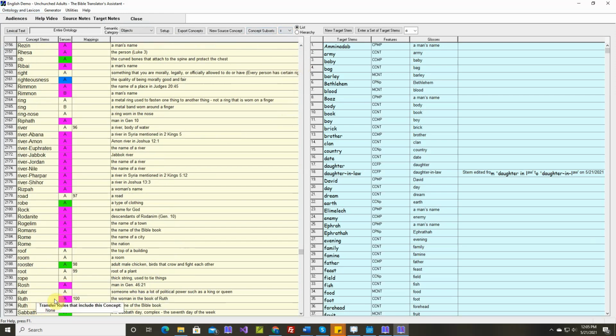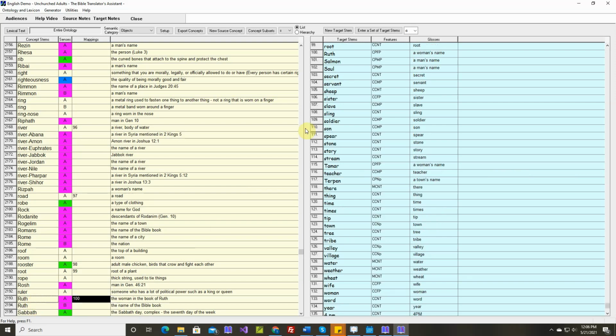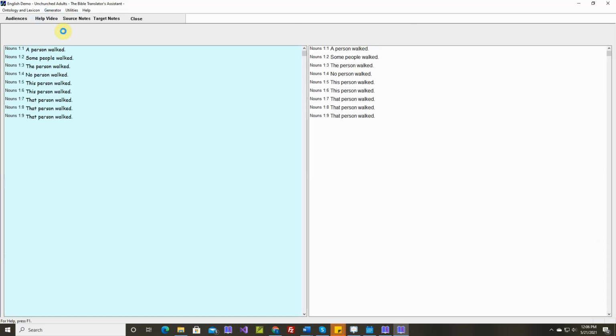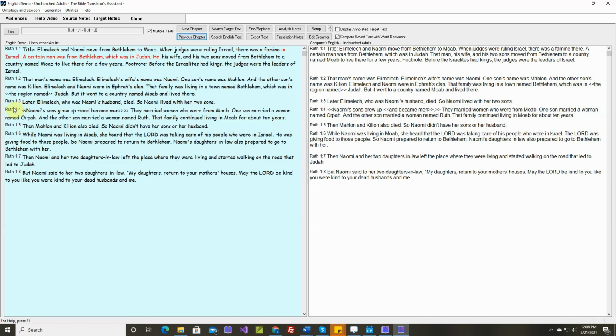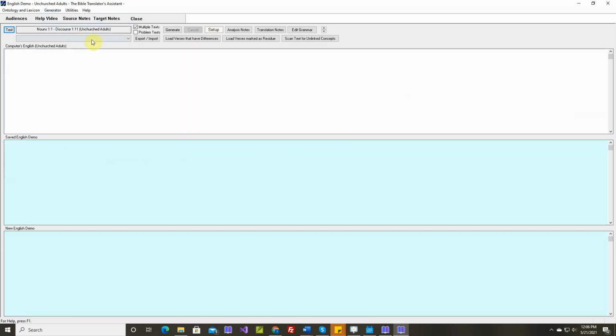See, there are two senses of Ruth. One is for the woman. The other is the name of the Bible book. There's always a special, separate sense for each Bible book. So let's click on this. Let's click on this. And now Ruth is brought up to the top here. Now we can click on this, and we'll link this to Ruth. So now the name of the Bible book is linked to the target word Ruth. And we can see right away, now we have Ruth here. So this comes from the target lexicon. So again, I would recommend that you regenerate all of your text to make sure there aren't any problems, but I won't do that in this video.